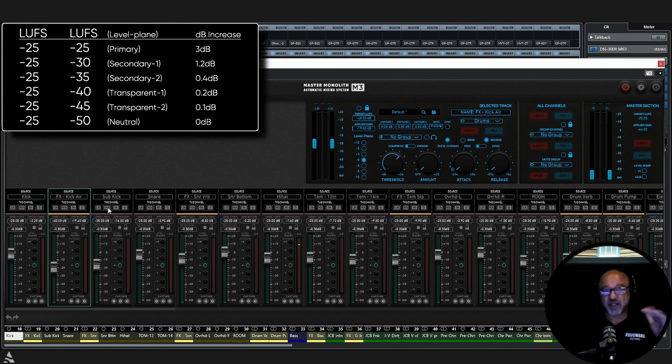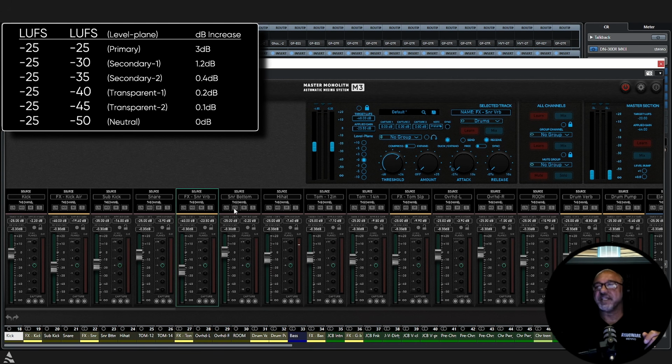This is how easy this has always been. It's just that you've never used level planes before. Okay, so our sub kick's minus 35. Our snare, main element, primary level plane. The snare reverb, again, same thing. Transparent 1. We're going to go to minus 40. And you're going to see that you basically do this for everybody. There are not big differences. There are just level planes. That's it. You have to rethink sonic energy. It's actually very easy to deal with when you're dealing with universal rules, level planes.